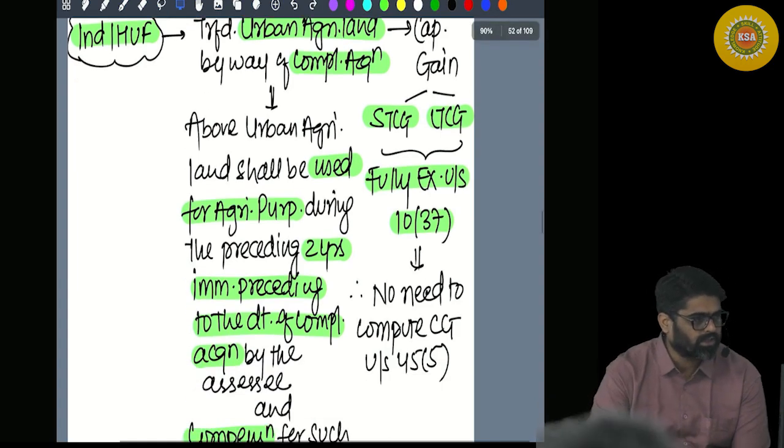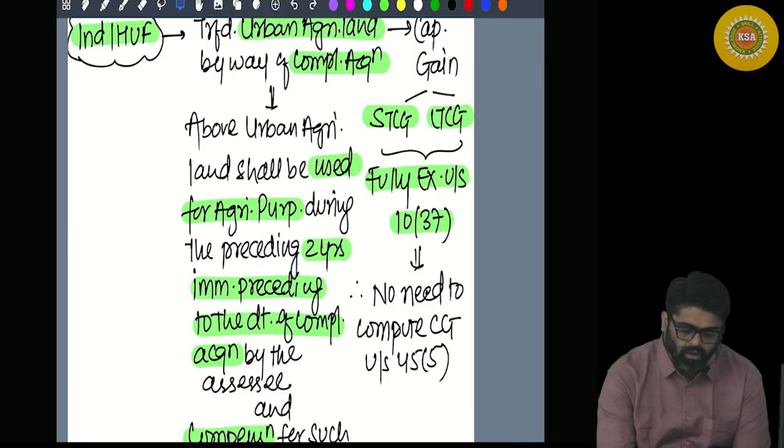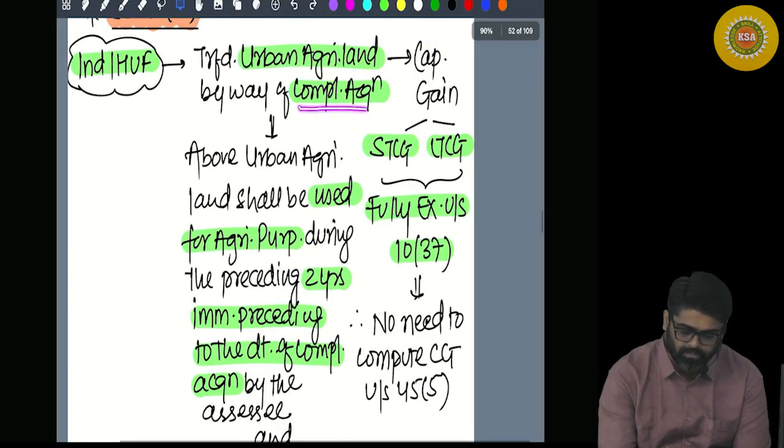And what are the conditions for getting this exemption? The first condition is the urban agricultural land which is being compulsorily acquired must be used for what purpose?